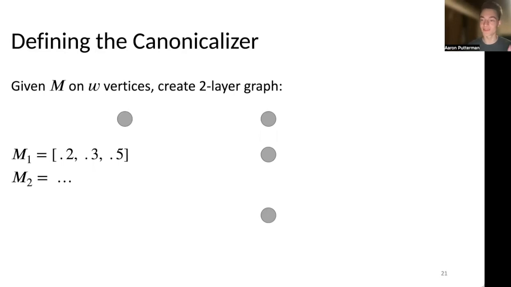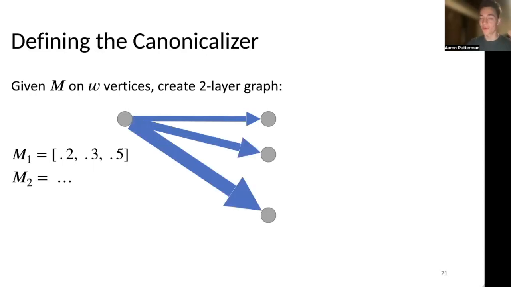So as an example, if we had the first row of M1 having values 0.2, 0.3, and 0.5, what you want to do is have an approximately 0.2 probability of transitioning from vertex 1 in layer 1 to vertex 1 in layer 2, 0.3 probability going from 1 to 2, and then 0.5 probability of going from 1 to 3.